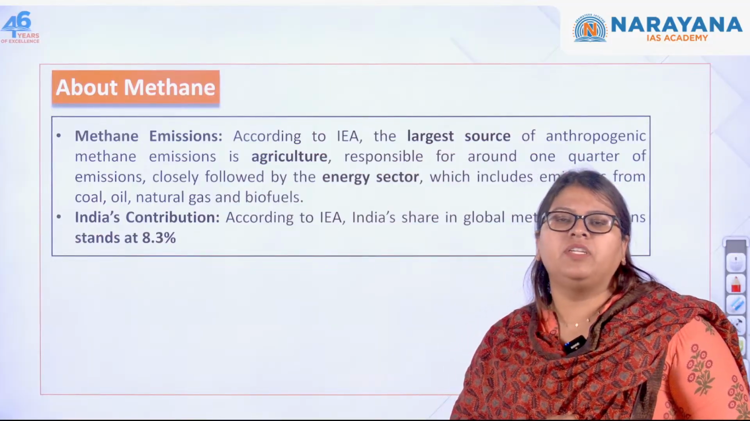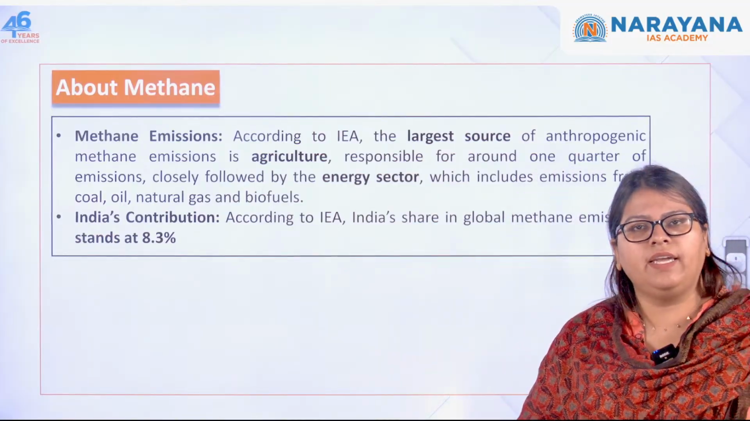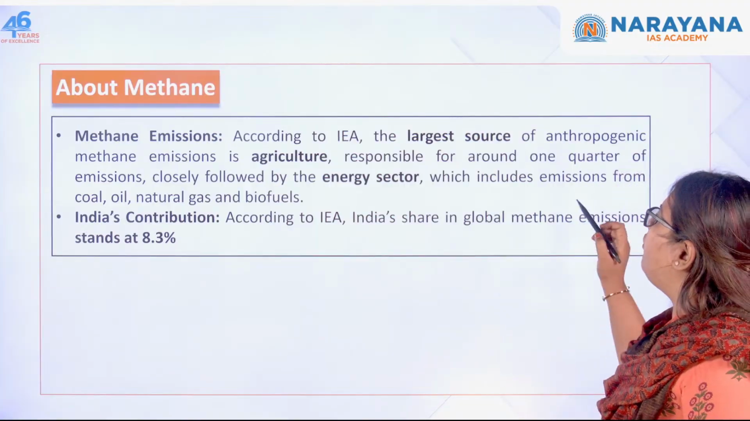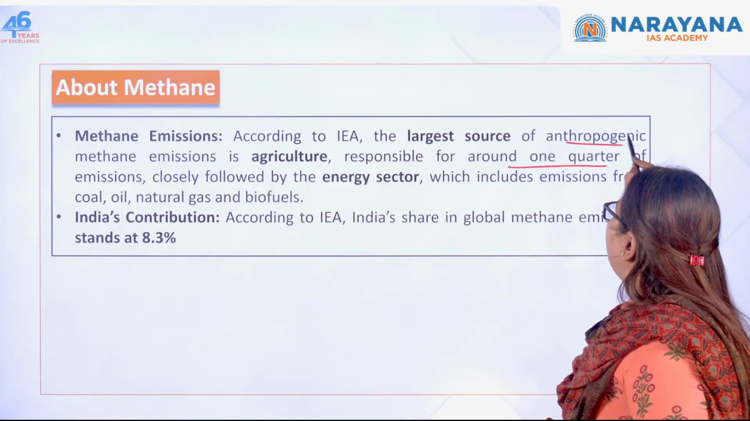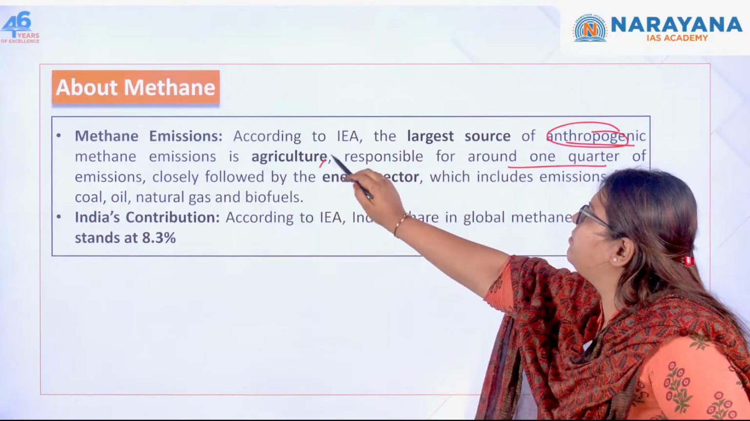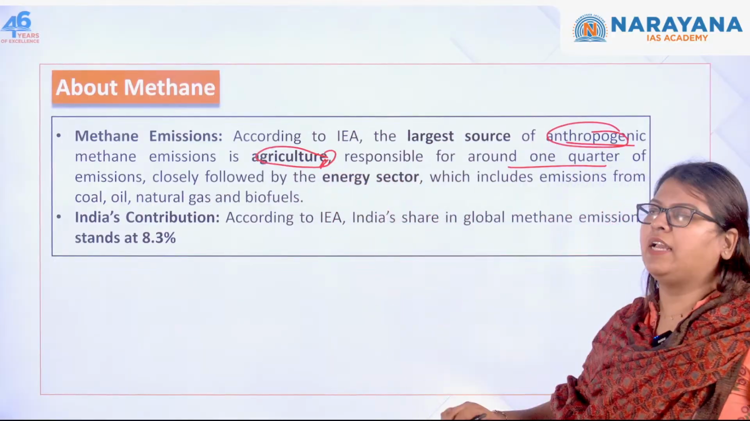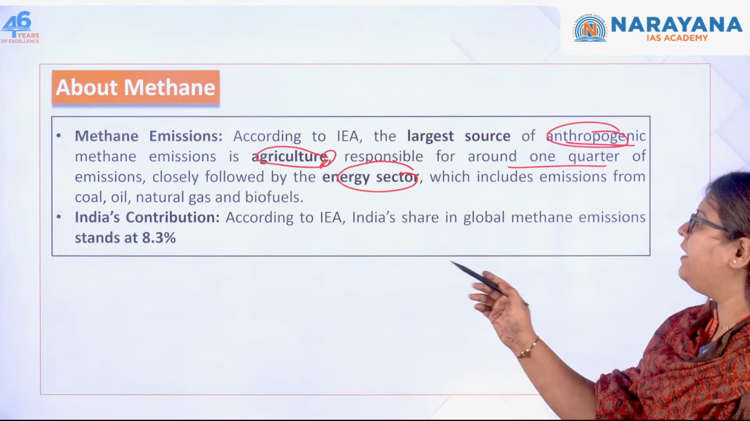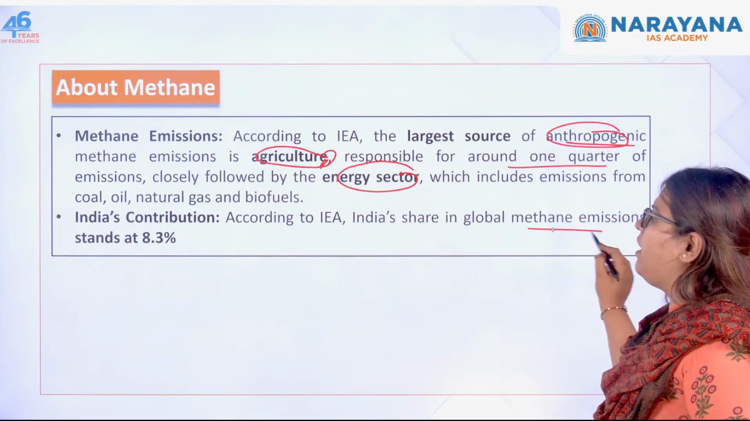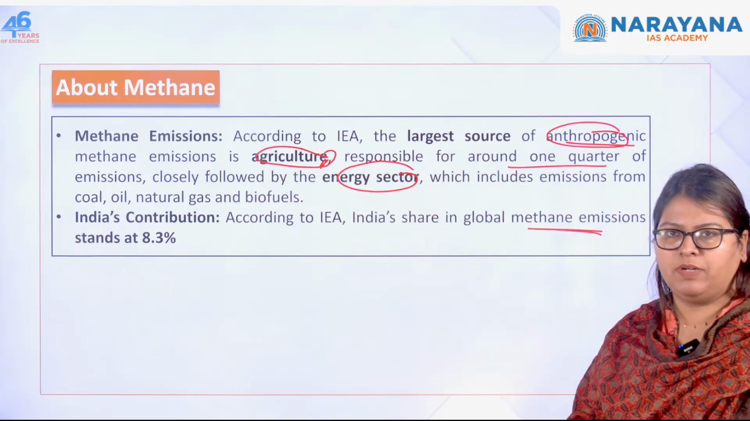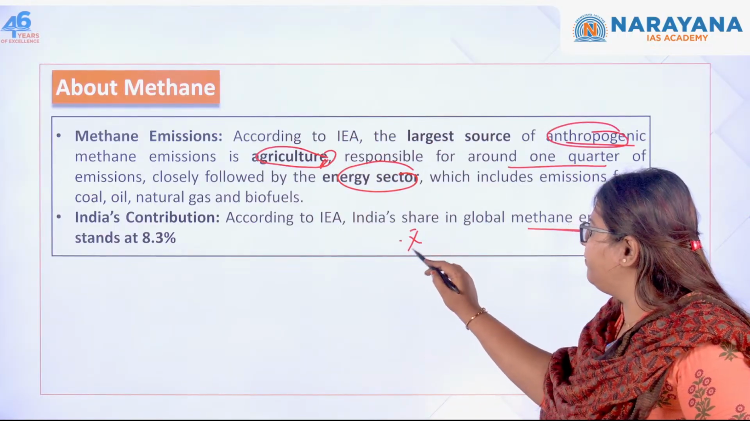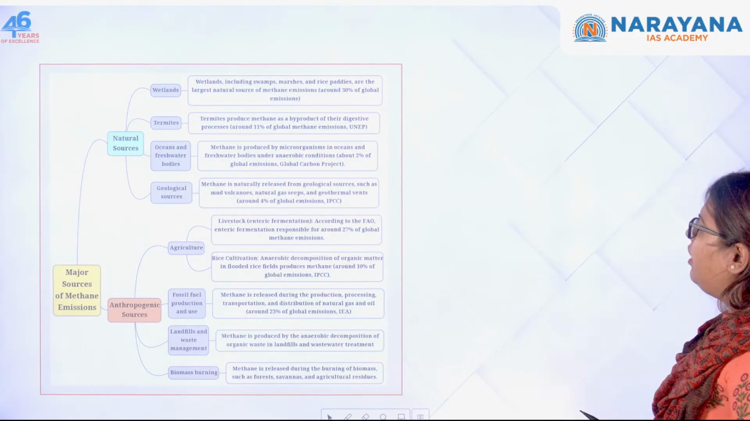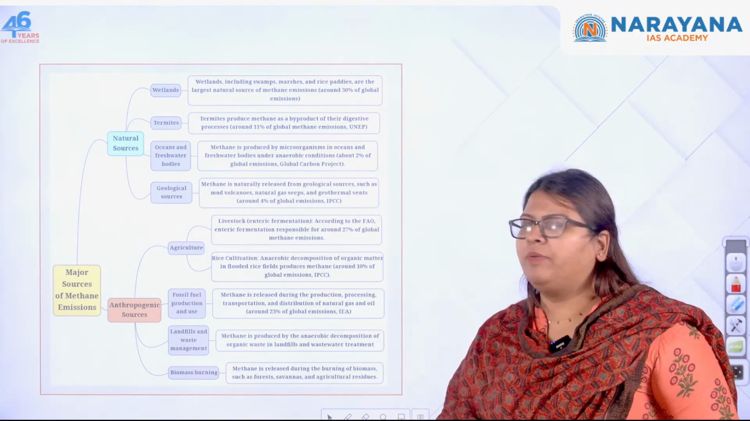Next, methane emissions. According to the IEA, which has recently come up with a report, the largest contributor of methane emission is anthropogenic emissions, especially the agriculture as well as the energy sector. So this is what they have said, and India's contribution in methane emissions is around 8.3%. Okay, again important.